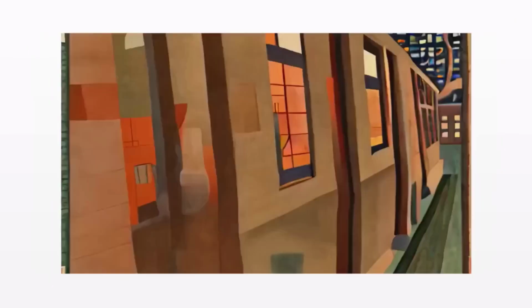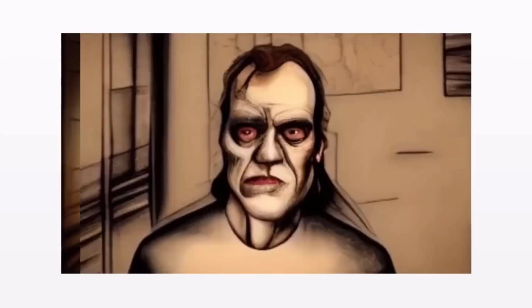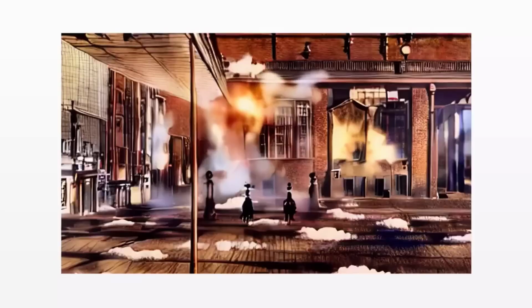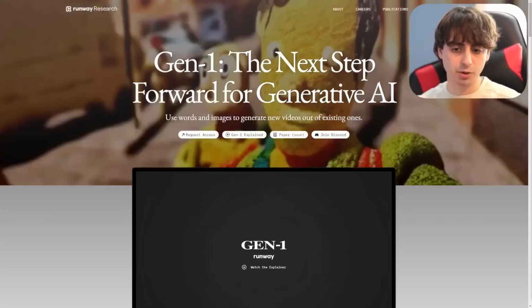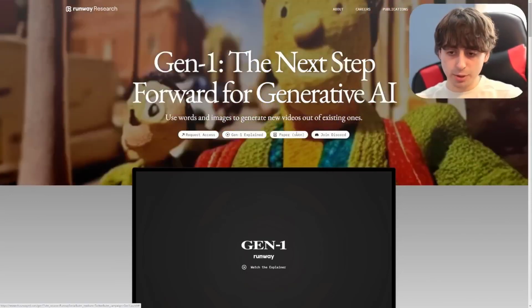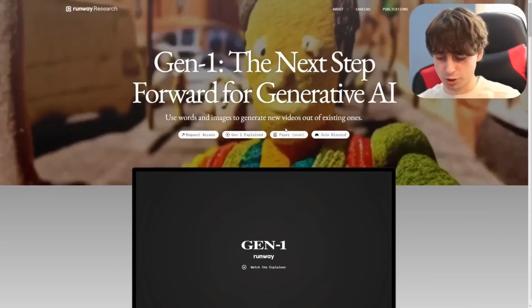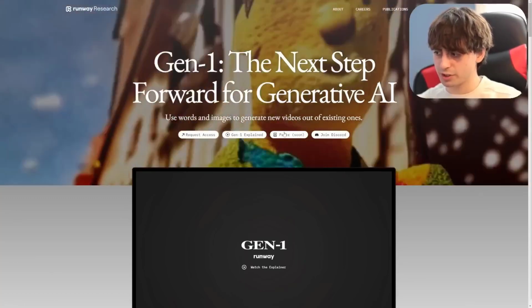Gen 1 represents a pivotal step forward in generative AI, one that brings us meaningfully closer to realizing the future of storytelling. Here is Runway's introduction page, where we can actually take an even deeper look into this. They're actually going to be releasing a research paper soon, which should go a little bit more in depth on what this is all about.